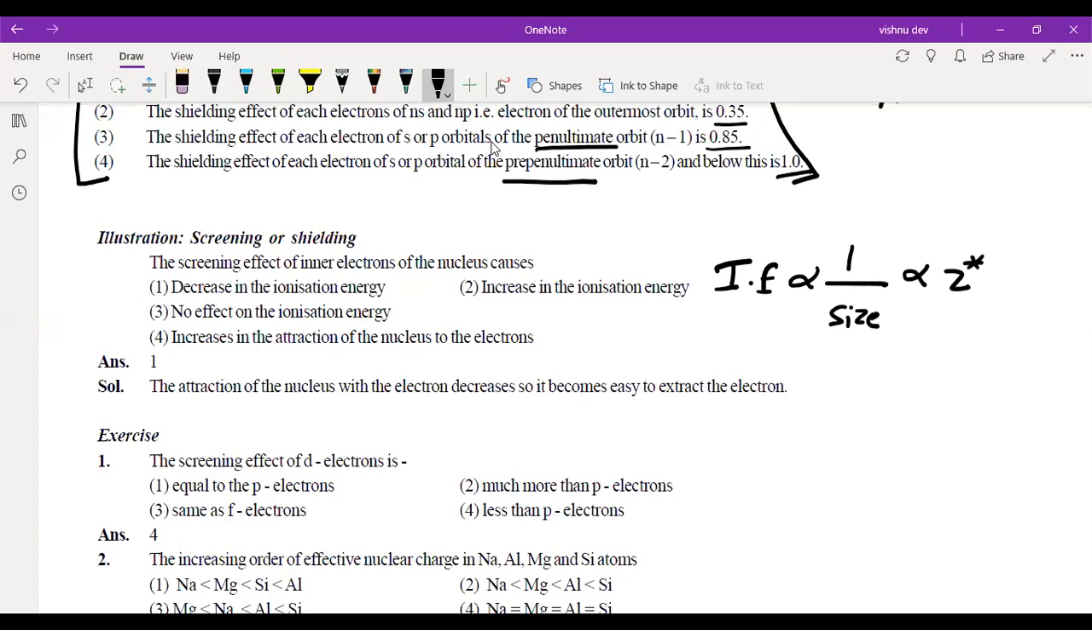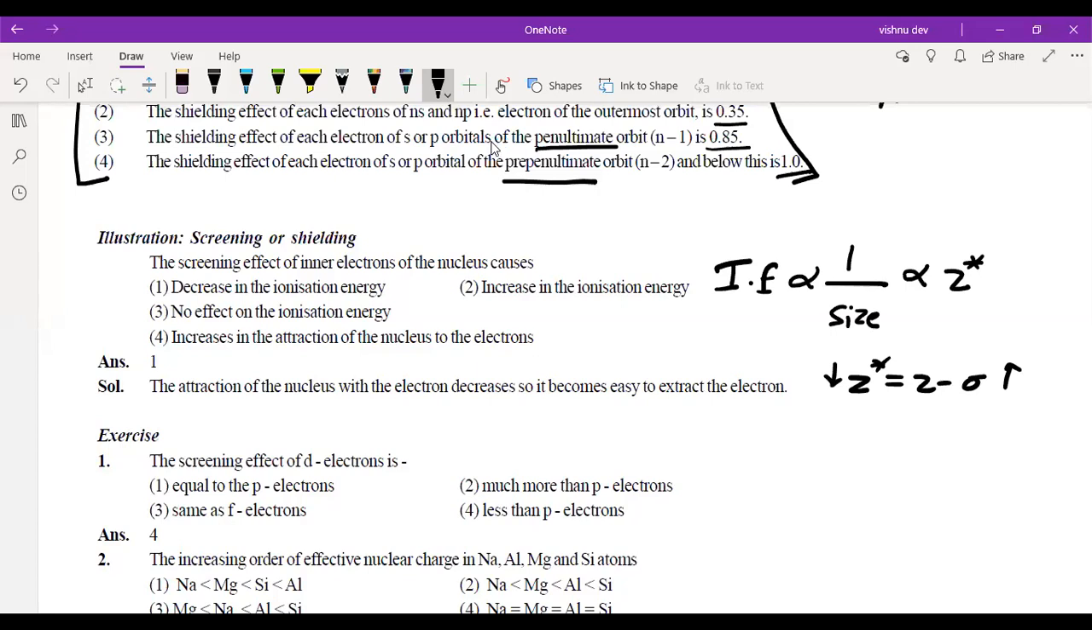So I can say that Z effective is equal to Z minus sigma. If sigma is more, Z effective will be less, because Z is a constant. For every element, Z will be a constant. For example, for sodium it is 11, for fluorine it is 9. So it's fixed. You can just remember these points.